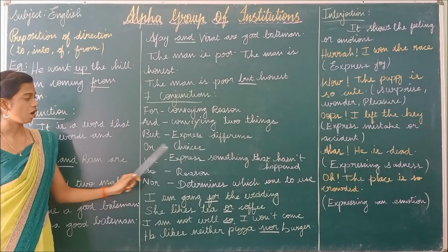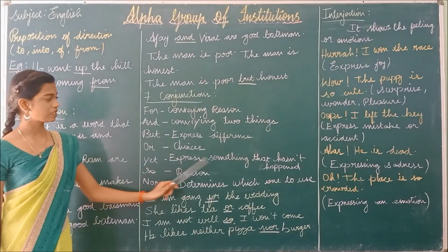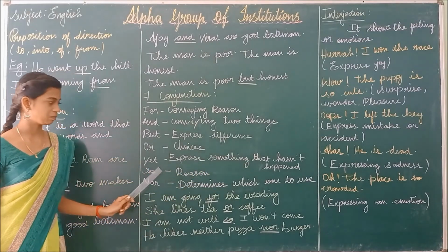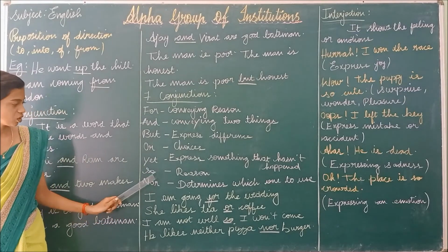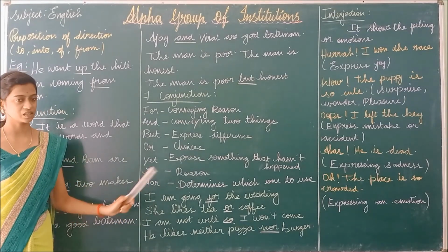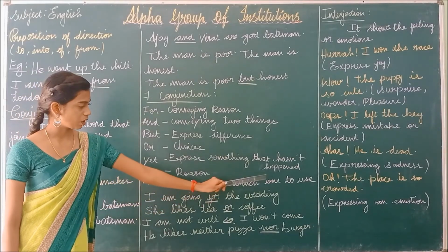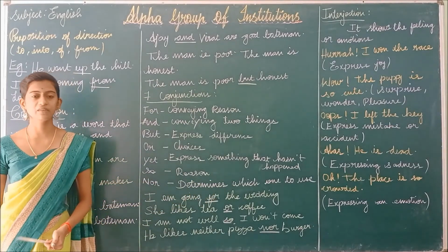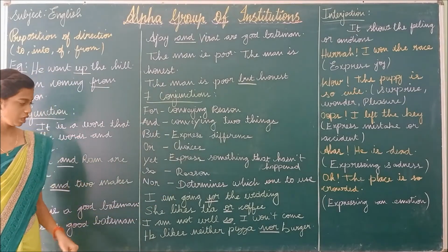Next, or refers to choices. Yet expresses something that hasn't happened. So means a reason, so it expresses the reason. Nor determines which one to use. Nor means it is determining which one to use. There will be two options, so we have to determine which one to use.